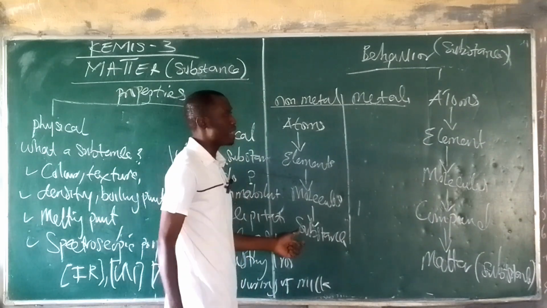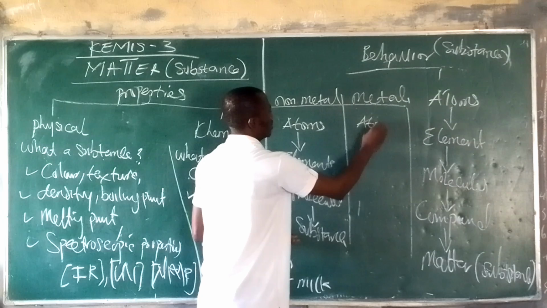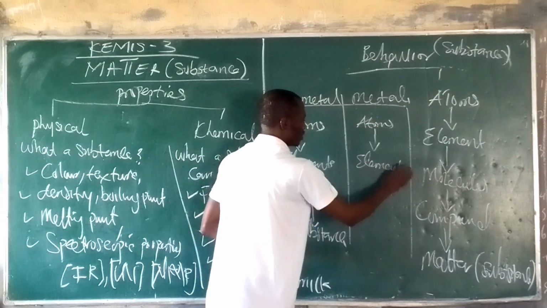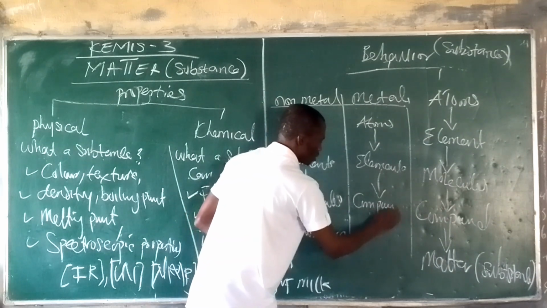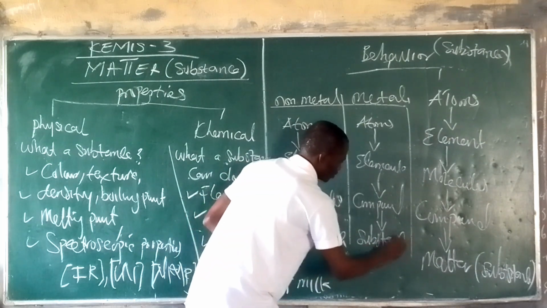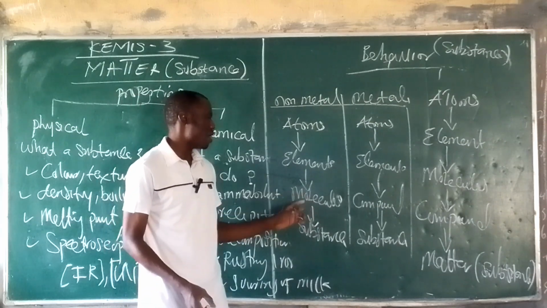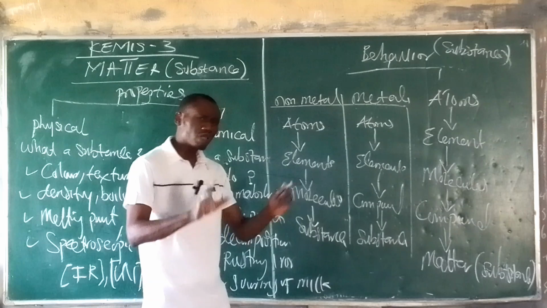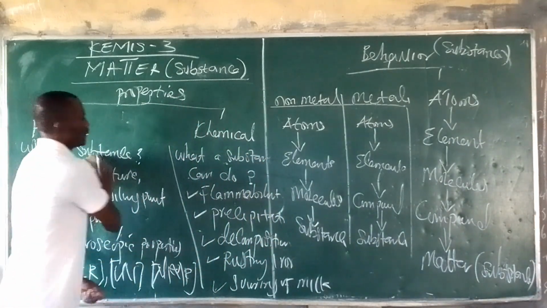Or you use the word matter. Then for the metal, you consider the atoms, the elements, the compound, and then the substance or the matter. Notice that over here we're talking about molecule, over here we're talking about compound. I'm going to explain what that means in a nutshell. Stay with me.